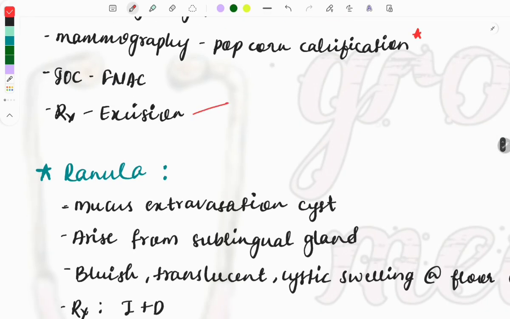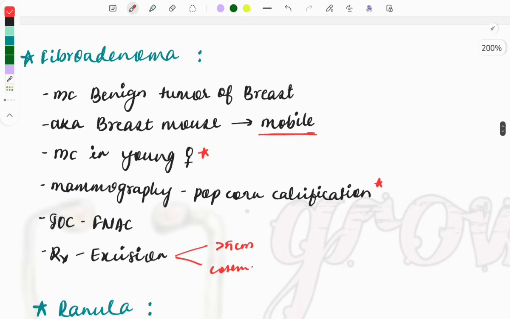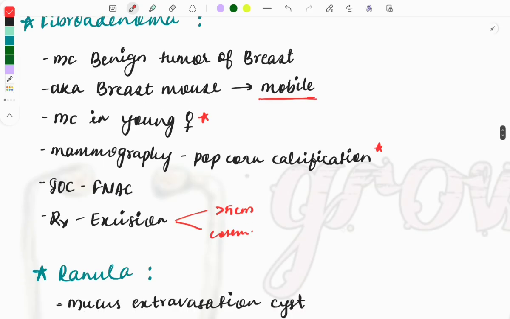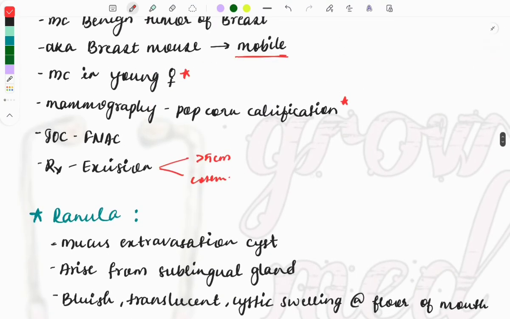And excision also, it depends. If the size is very big, more than 5 centimeters, or for cosmetic purposes if the patient wants, then only we will be doing the treatment, that is the excision. Or otherwise, if it is very small and not affecting the patient much, then we will keep it under observation. Okay, so this is about fibroadenoma.